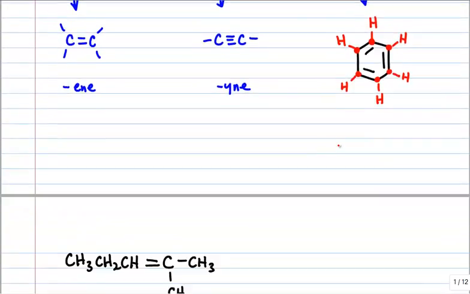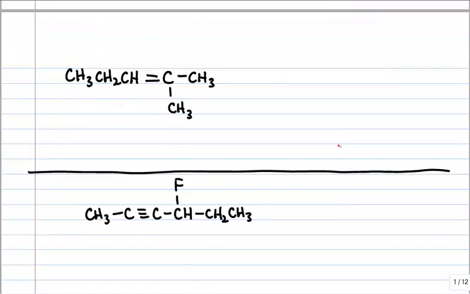Well, one of the things we want to be able to do is name alkenes, and you name alkenes in a very similar manner to how you named alkanes. We have gone over those rules, and you should know those rules. In naming alkanes, you were first to find the longest continuous chain of carbons, and then you numbered it to make the branch points as low as possible. Here there's another rule. Yes, you want to find the longest continuous chain of carbons, but it must include the carbons of the carbon-carbon double bond.